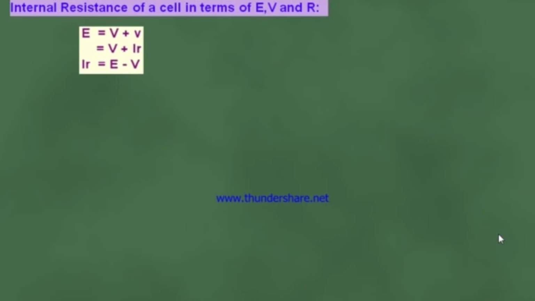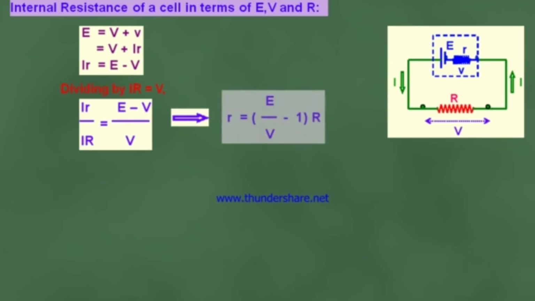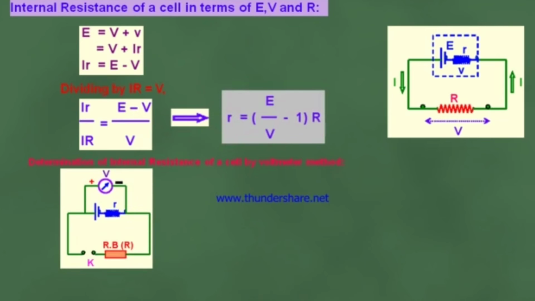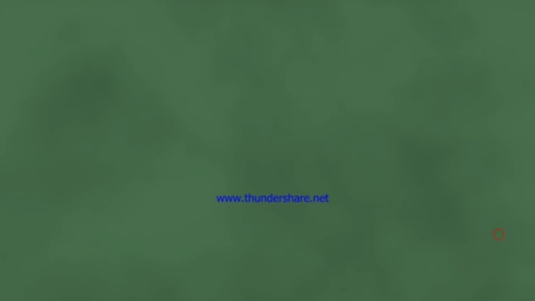Internal resistance of a cell in terms of E, V and R. E equals V plus v equals V plus I into r, that is, I into r equals E minus V. Dividing by IR equal to V, that is, I r equals E minus V divided by I R equals V. It implies that r equals (E divided by V minus 1) into R.